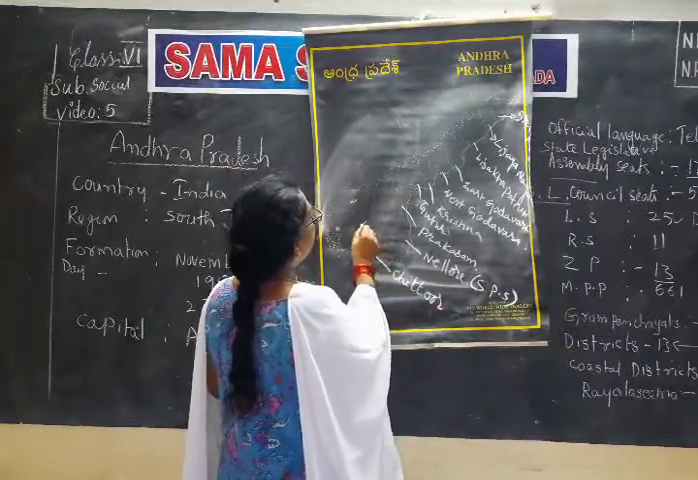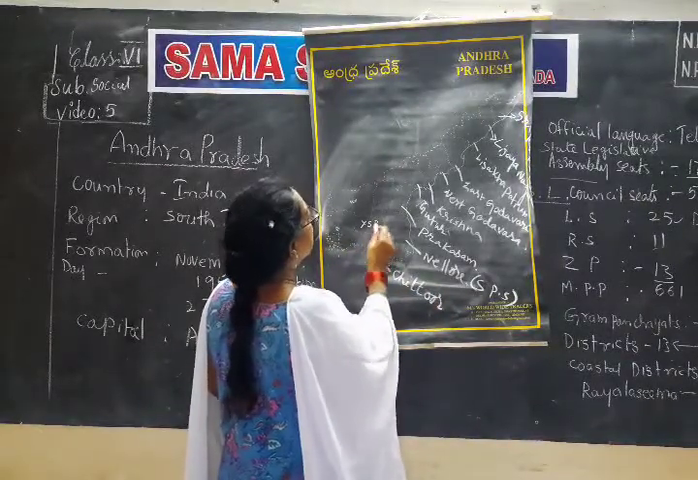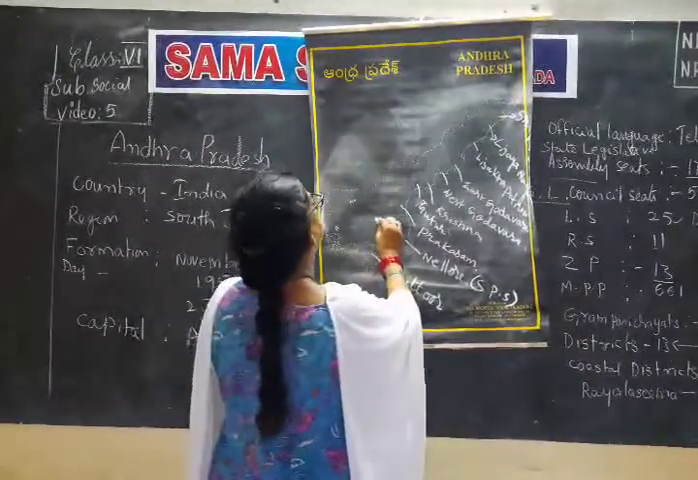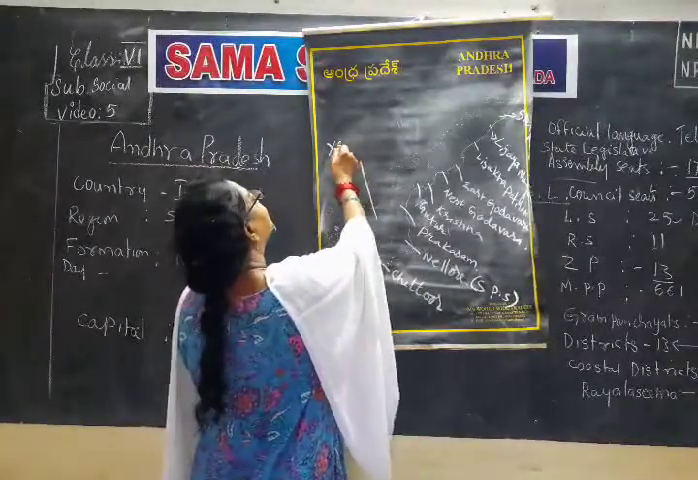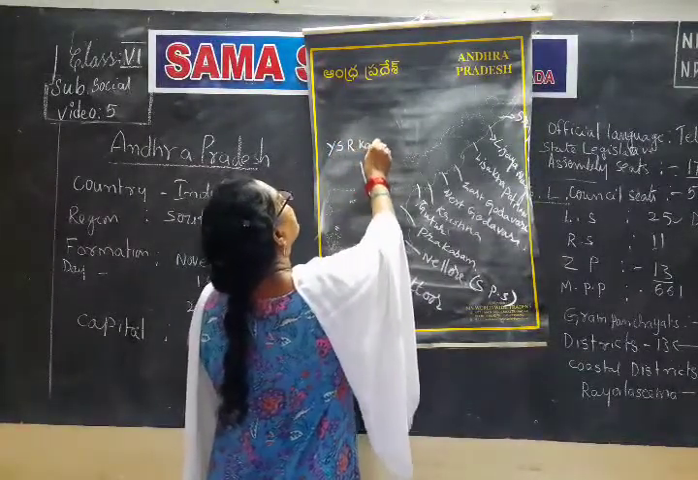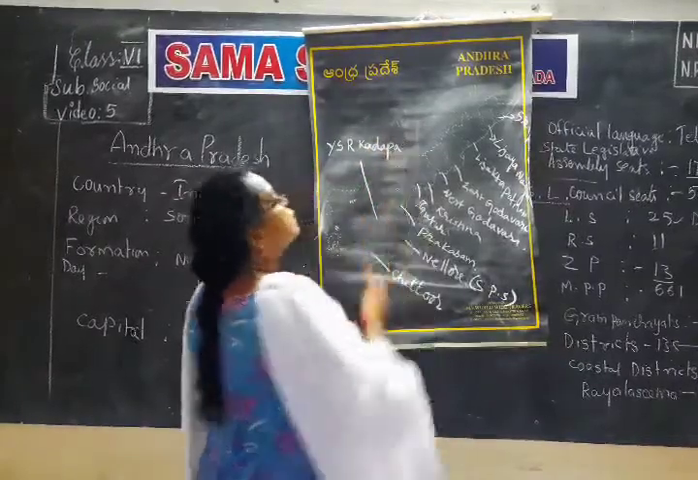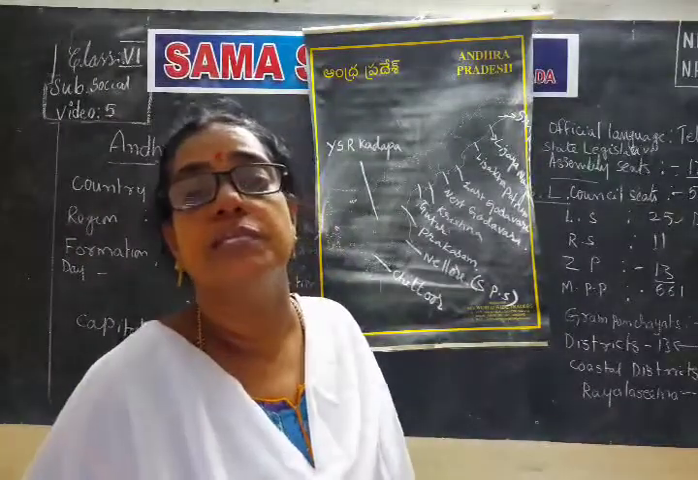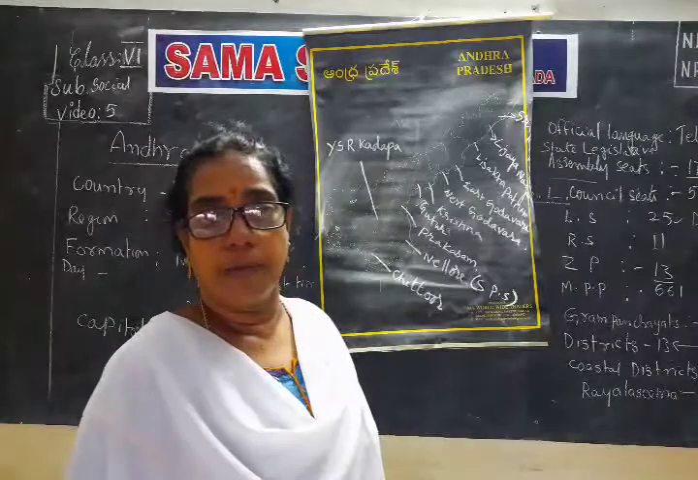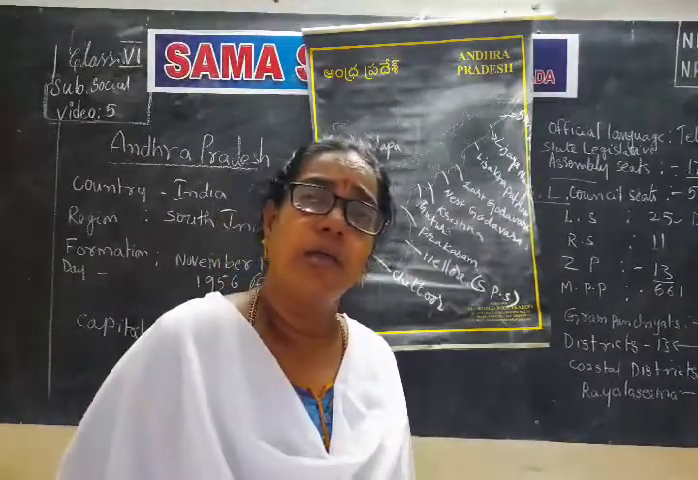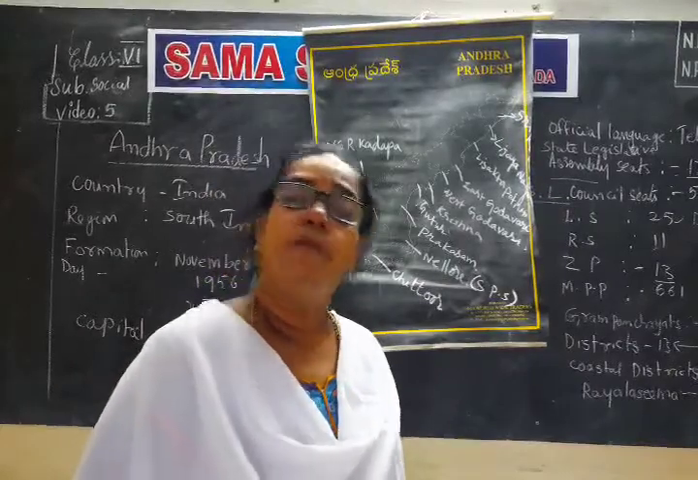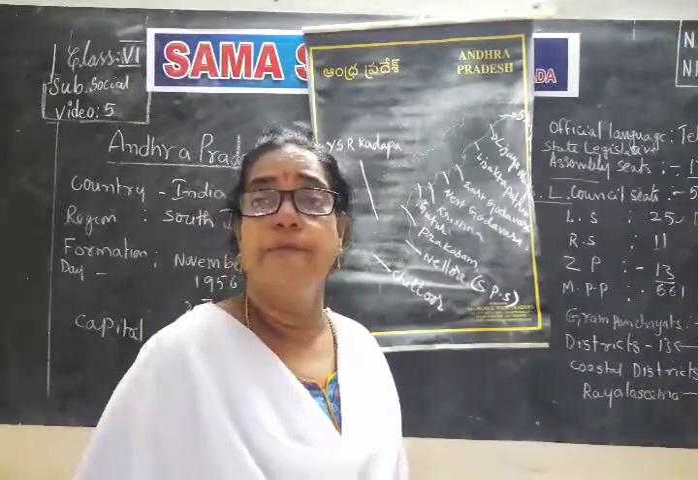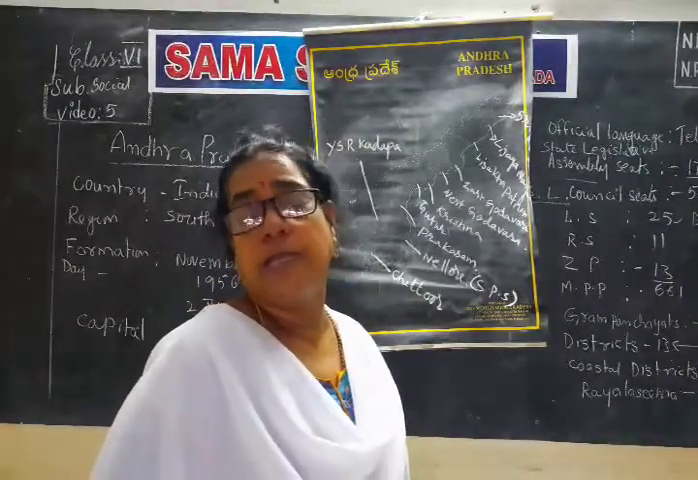Next one is Kadapa. YSR Kadapa. Why is it called YSR Kadapa? After the name of the father of Mr. Jagan Mohan Reddy, who is the Chief Minister at present of Andhra Pradesh. Before Jagan Mohan Reddy, the Chief Minister was Chandrababu Naidu. Before Chandrababu Naidu, it was Kiran Kumar Reddy.